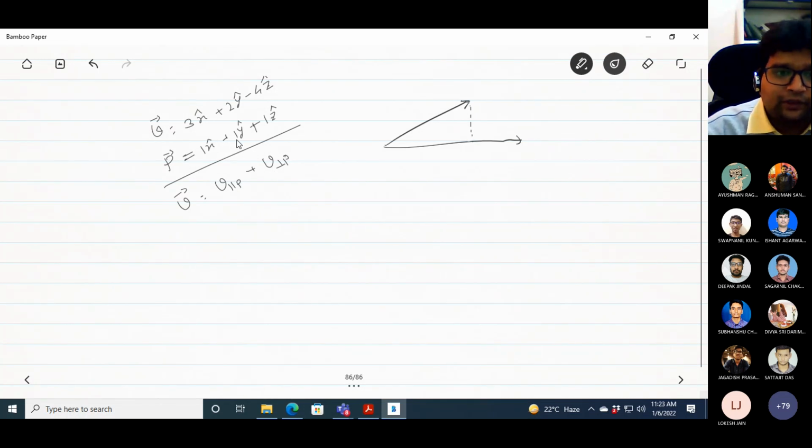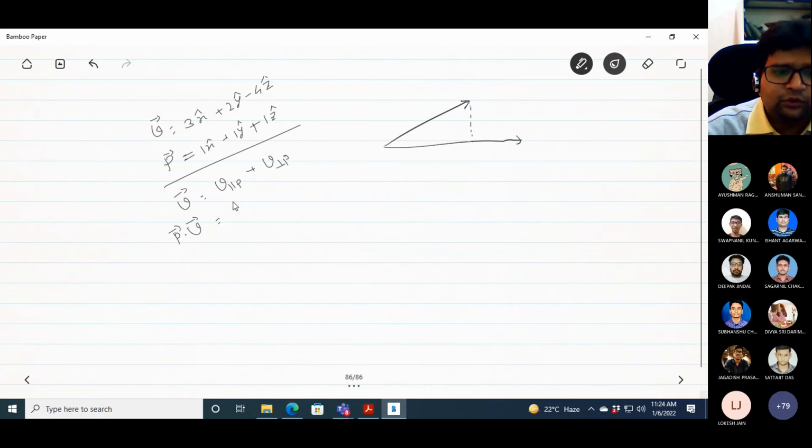Now you can see that it has two components. Now take the inner product on both sides, then this component can be easily found. Take the inner product with respect to p. So this component will be 0 because it is orthogonal. Are you getting it or not? I'll elaborate. You need to take the inner product on both sides with p.